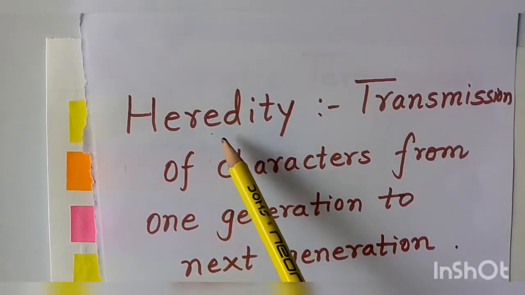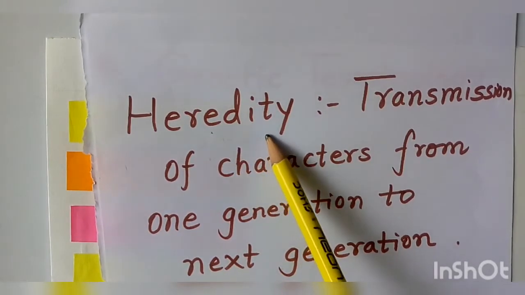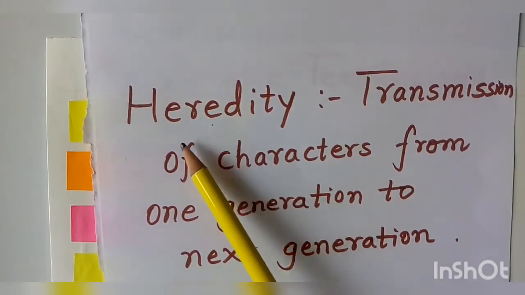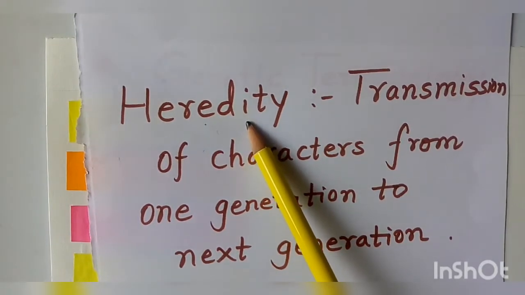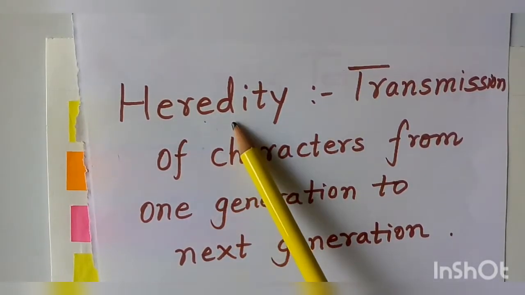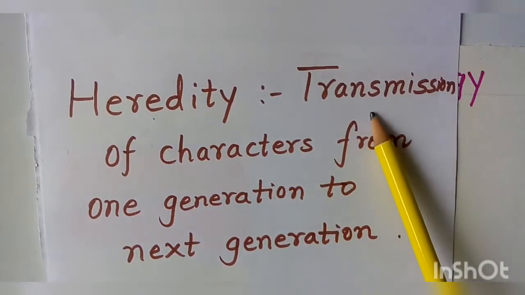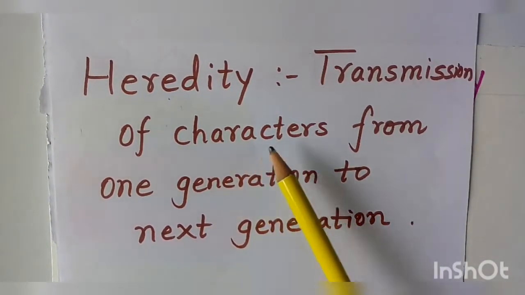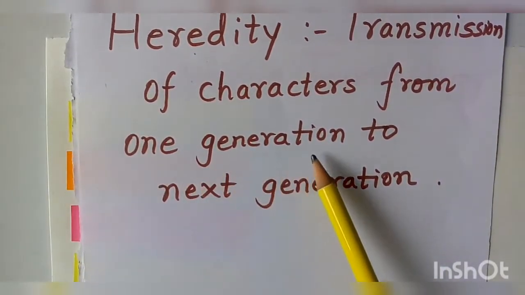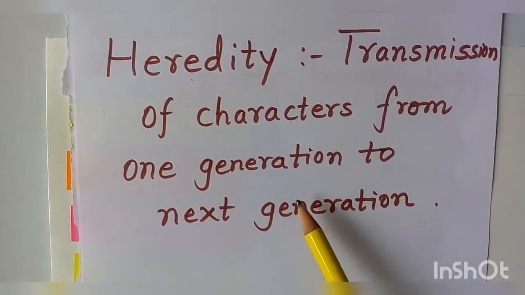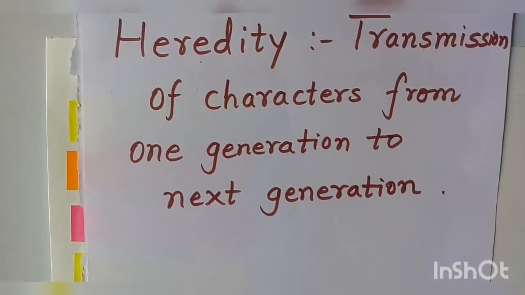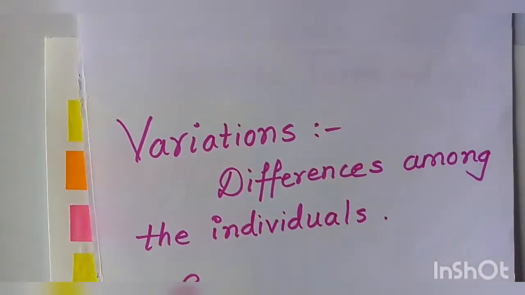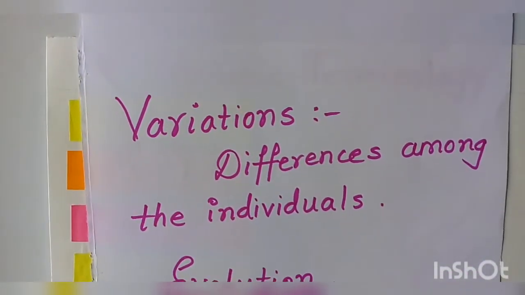Heredity, we must know what the word heredity means. Heredity in Marathi we call Anuvanshikta. Heredity can be defined as the transmission of characters from one generation to the next generation, and this is what was studied by Mendel. Variations. What are variations?